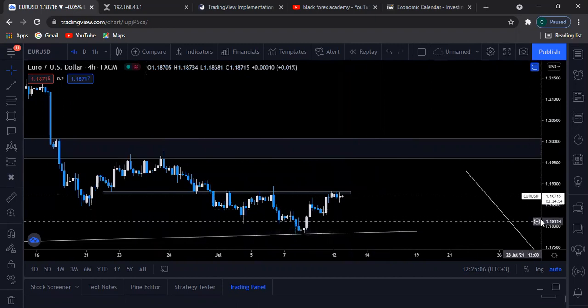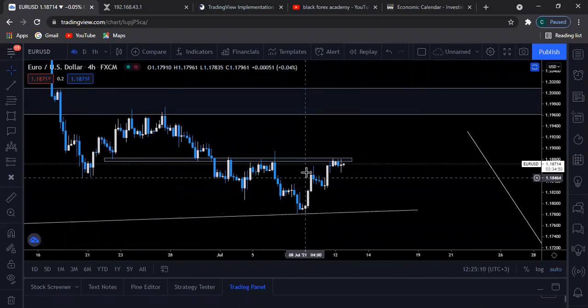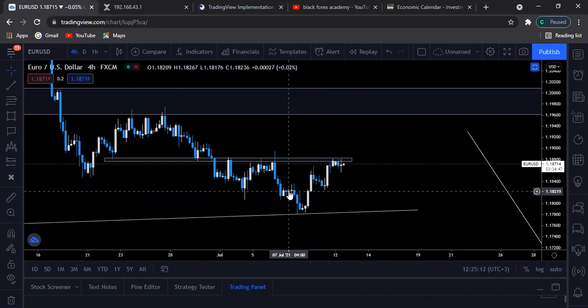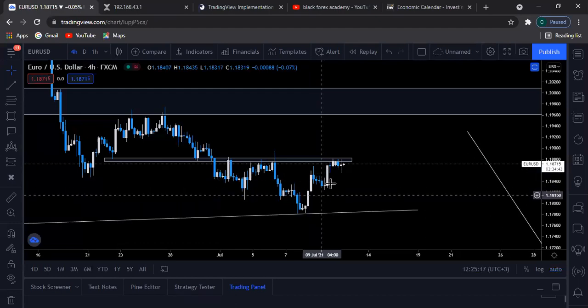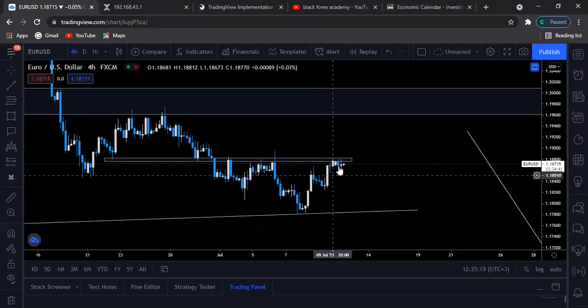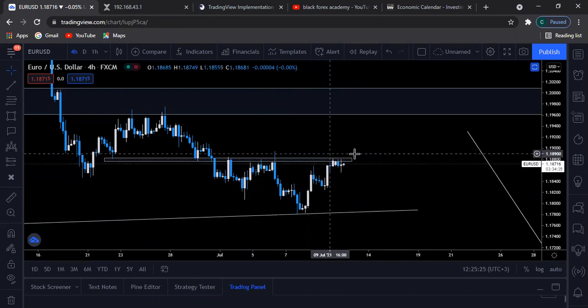But then if you look at the market structure, you can obviously see prices are creating this. We had a low, we had a higher high. This was the previous high. So prices broke this and created a higher high, creating another lower high because this is the previous low. And right now it has created another higher high, meaning that now prices are in an uptrend, but on a resistance level.